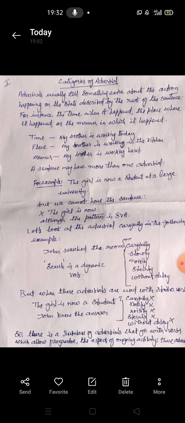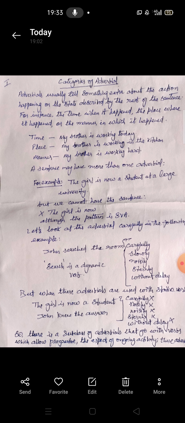And as I told you, a sentence may have more than one adverbial. As you know, we have done the five elements of sentence: subject, verb, object, complement, adverbial. And I told you that we do not have a sixth element, but any of these elements can be repeated in the same sentence. So here is a sentence, a sentence where we have more than one adverbial. Have a look at the page again. For example, the girl is now a student at a large university.